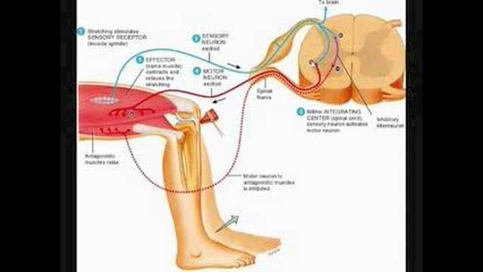So what happens when our tendon is struck by a small hammer, as seen in this diagram? Well, our muscle spindle detects a change in length that results from the tendon being struck with the hammer. If this surpasses a threshold in the stretch receptors, as we know from our cell sciences, an action potential is fired down a nerve. These nerves being the primary sensory neurons of our peripheral nervous system. And in this case, it's a primary afferent neuron.